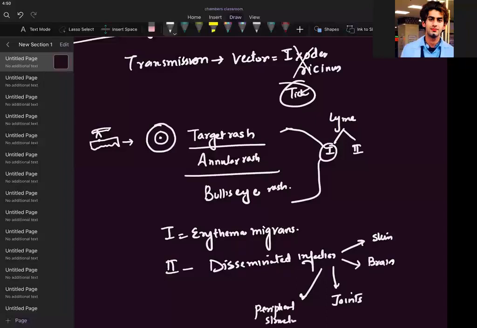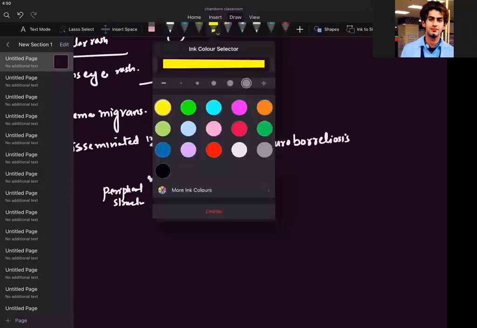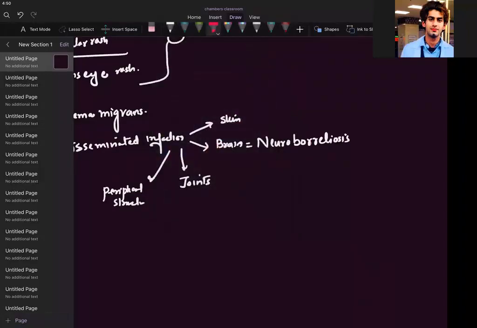If it spreads to the brain and the CNS gets involved, we call it neuroborreliosis.